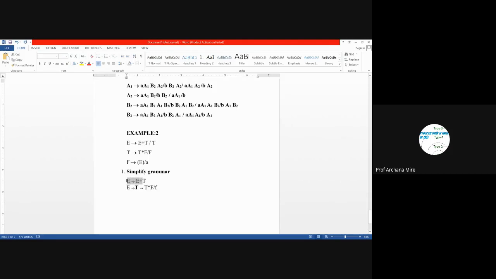There won't be any change because it is not a unit production. But this E leads to T, that production rule we have to modify. We need to replace this T with the productions of T. So one of the productions of T was T into F.